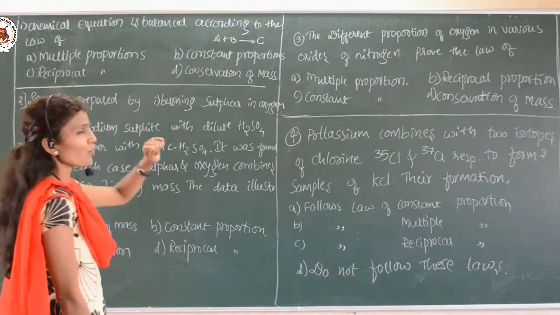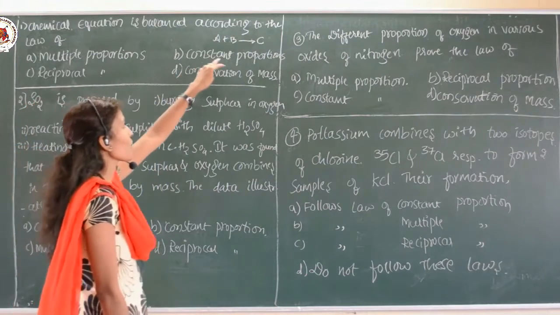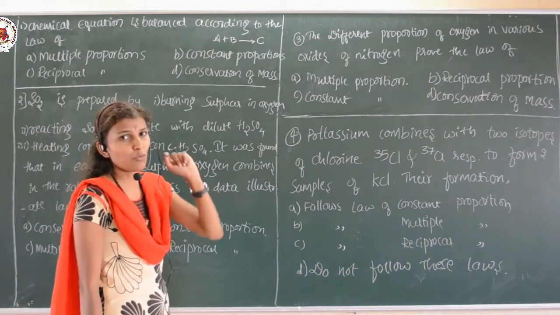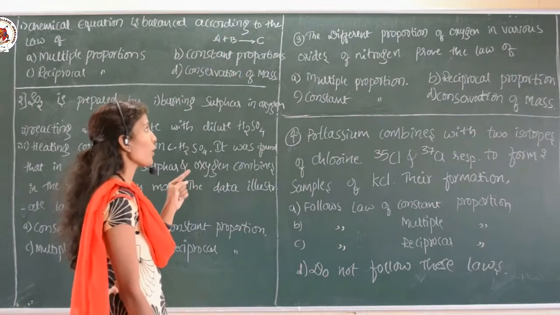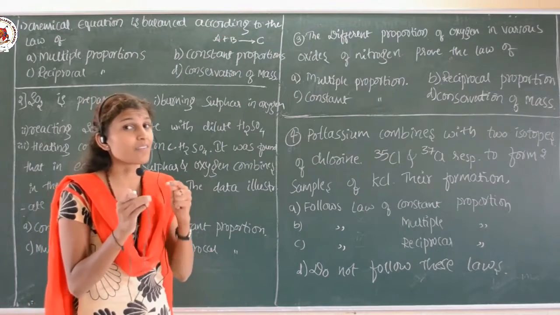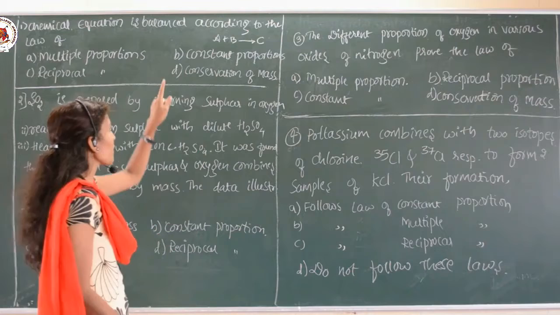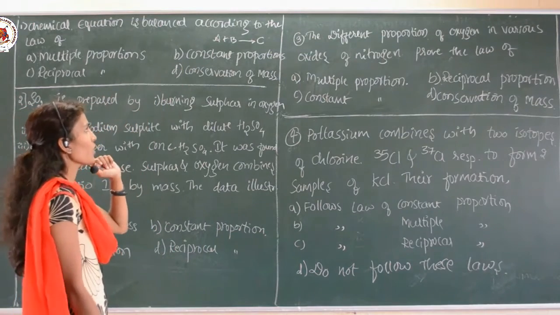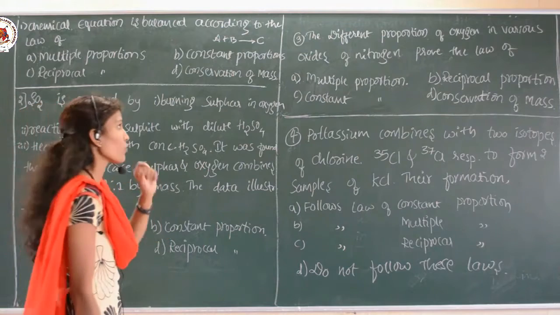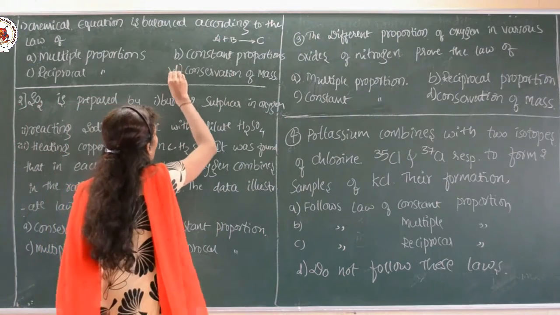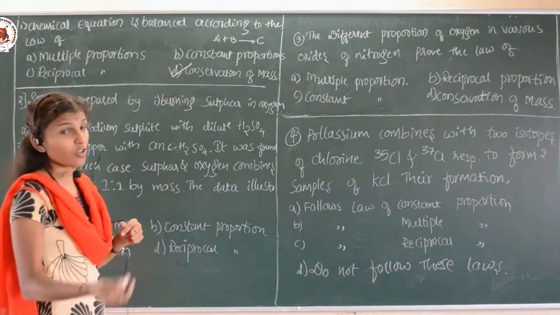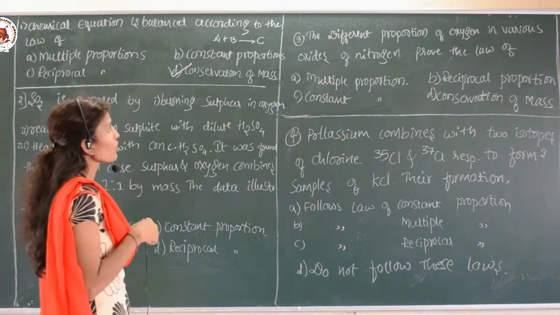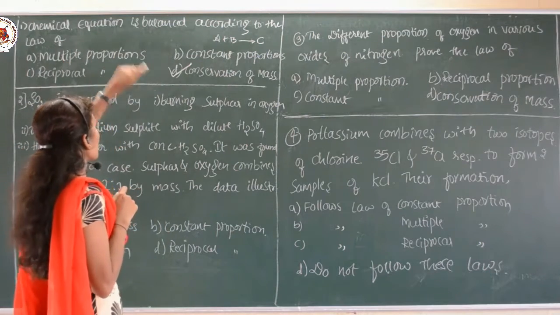As all of you know, in any chemical equation, the mass of the reactants is equal to the mass of the products. It means the total mass is conserved. So by looking at this question, we can easily say that the chemical equation is balanced on the basis of the law of conservation of mass, because the mass of the reactants and the mass of the products are equal in a balanced chemical equation.